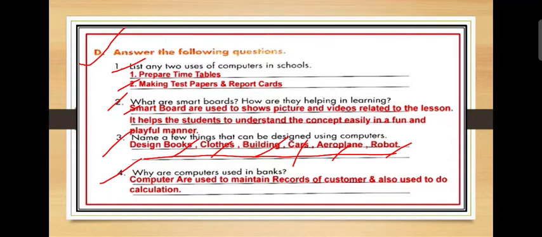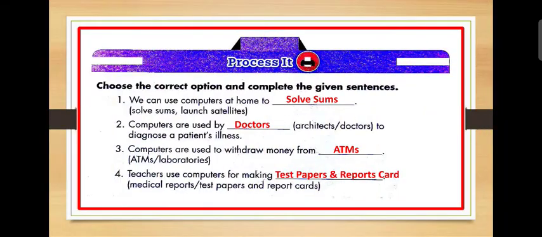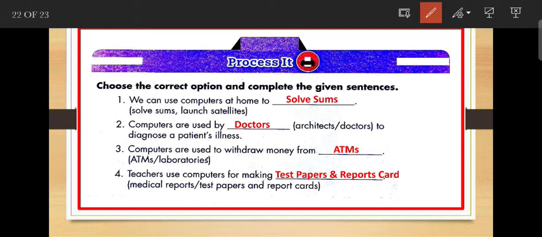Next is some inside fill in the blanks. First is choose the correct option and complete the given statement. First is we can use the computer at home to solve sums or launch satellite. So solve sums is the correct option. Next is number 2, computers are used by doctors or architects. So doctor is the correct answer to diagnose a patient's illness.